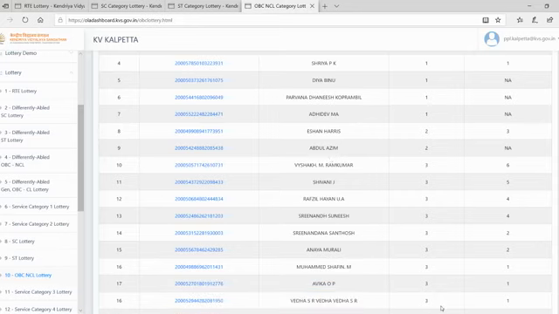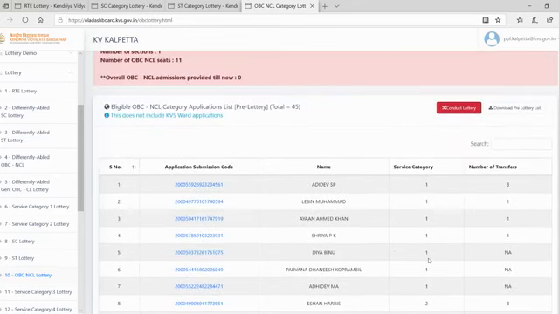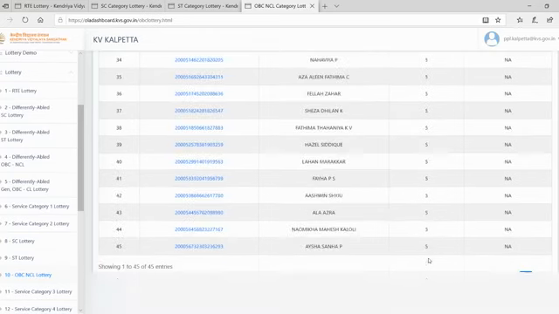Which will get priority, sir? Category 1 or this list? Category 1 will get the priority, but in this category 3, those with the most number of transfers will get sure admission. 5 seats will get admission in service category 3. First category wise, then their number of transfers. So priority is on category 1 to 3 in order, and then number of transfers. More transfers, more priority. So here 45 numbers are there in OBC NCL.